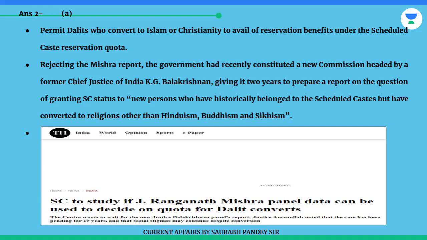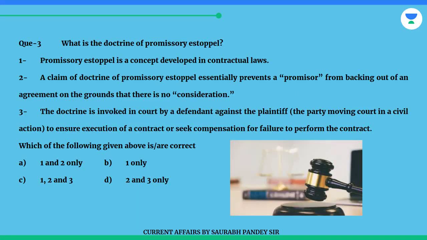The answer is A. The report would permit Dalits who convert to Islam or Christianity to avail of reservation benefits under the scheduled caste reservation quota. Rejecting the Mishra report, the government had recently constituted a new commission headed by a former Chief Justice of India, K.G. Balakrishnan, giving it 2 years to prepare a report on the question of granting SC status to new persons who have historically belonged to the scheduled castes but have converted to religions other than Hinduism, Buddhism and Sikhism.